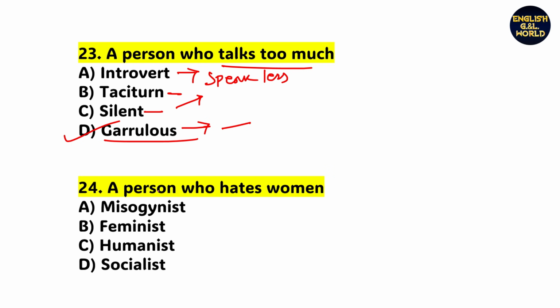Next, a person who hates women. What is it called? Obviously option A, misogynist. Miso means hater, gynist means women. Hating women is misogynist. Feminist, humanist and socialist are similar words, that means a person who loves women, works for women. So all are synonyms.